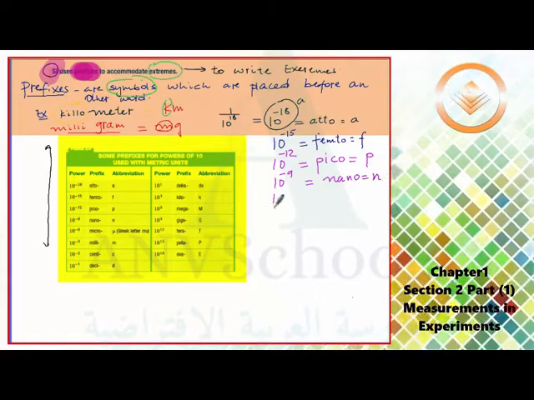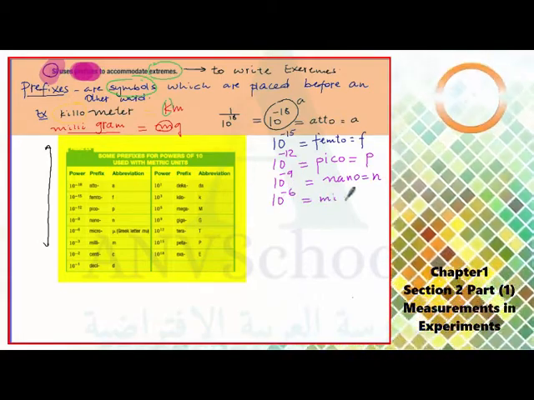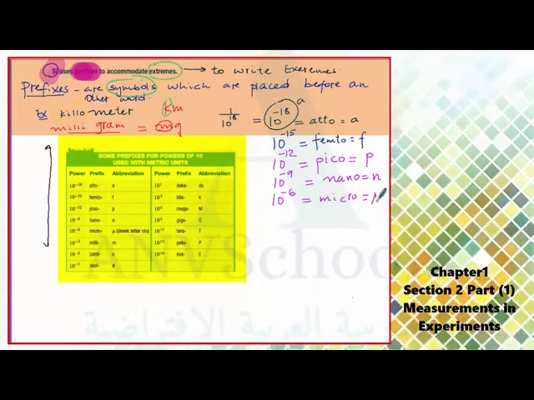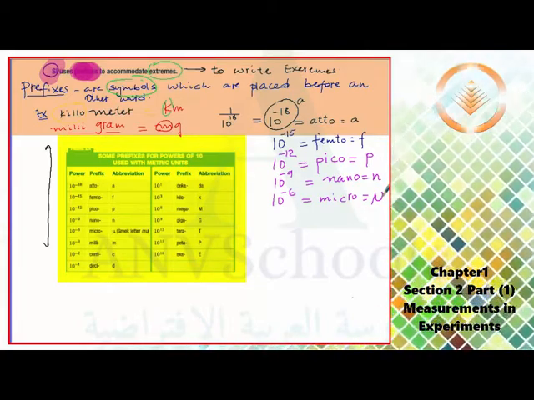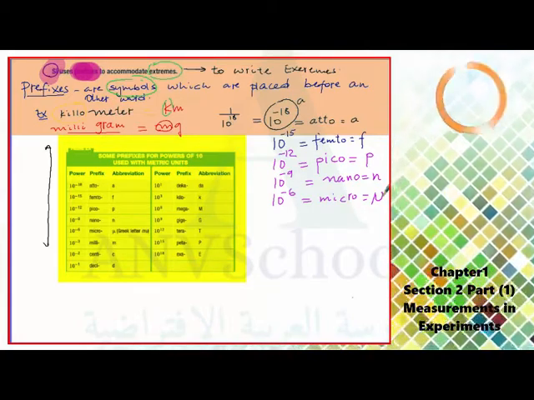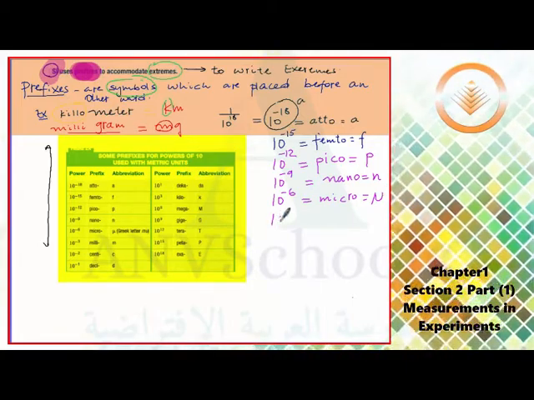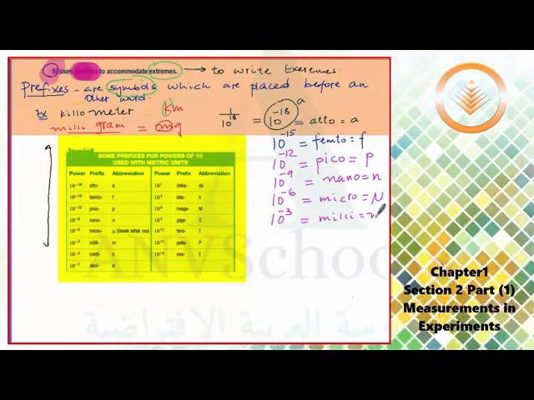The other one is 10 to the power of negative 6, called micro. Its symbol is a Greek letter that looks like u, called mu. The other one is 10 to the power of negative 3, which is milli, which is small letter m.